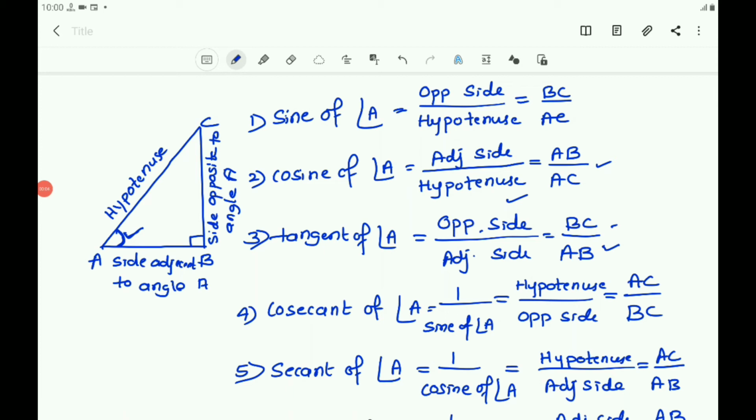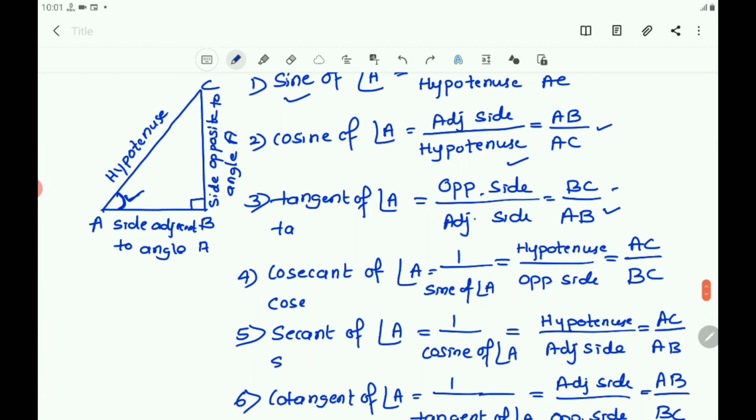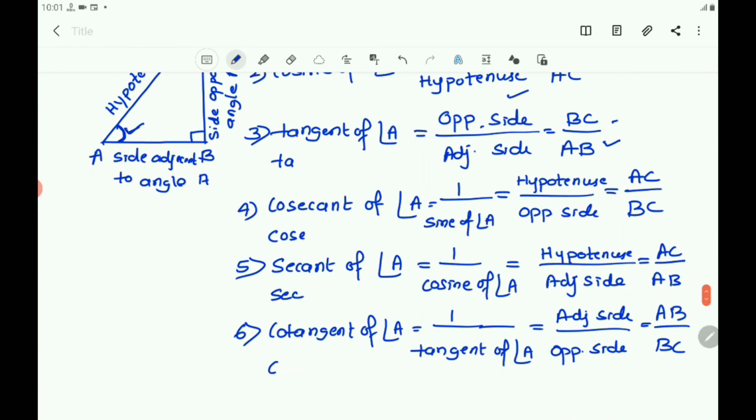The ratios are abbreviated as sin A, cos A, tan A, cosec A, sec A and cot A. Sine is written as sin, cosine as cos, tangent as tan, cosecant as cosec, secant as sec, and cotangent as cot.